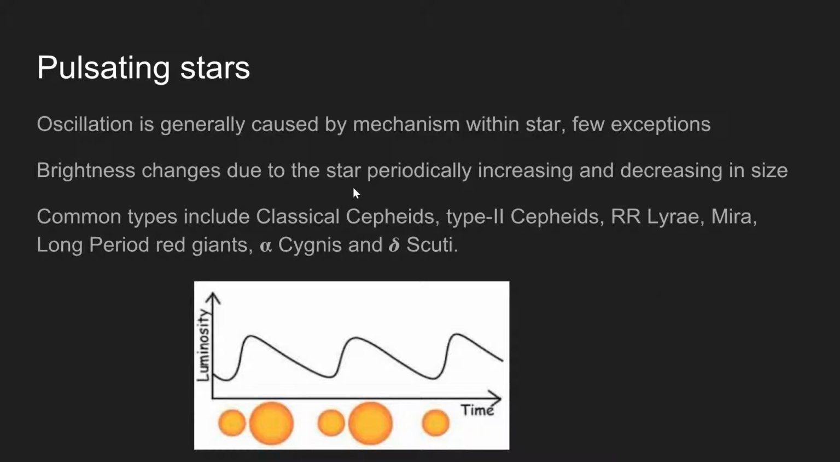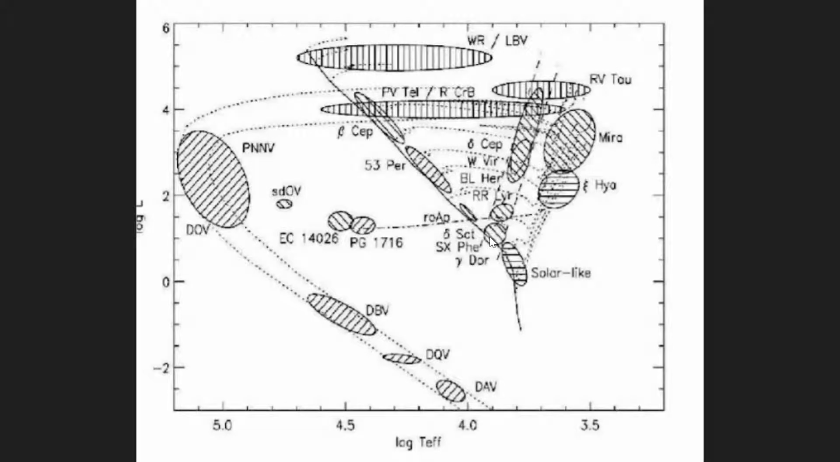Their brightness changes due to the star periodically increasing and decreasing in size, and some of these periods are extremely predictable. Some common types include classic Cepheids, type 2 Cepheids, RR Lyrae, Mira, long period red giants, Alpha Cygni, and Delta Scuti stars. This is a diagram of where pulsating variable stars can be found on the HR diagram. There are many types of pulsating variable stars, and they can be found all over this diagram.